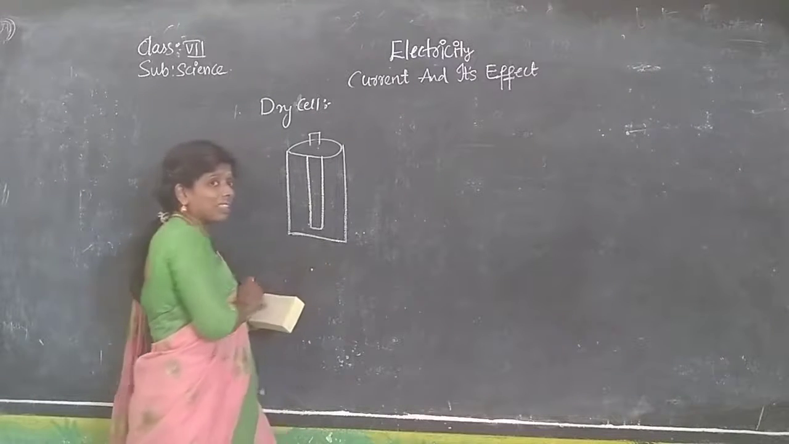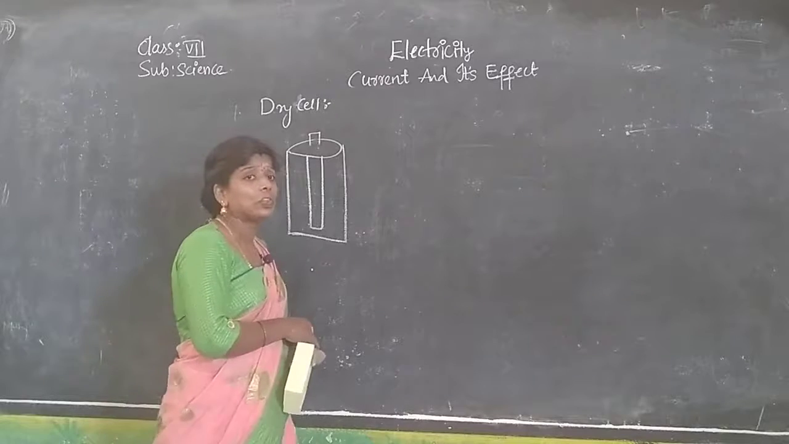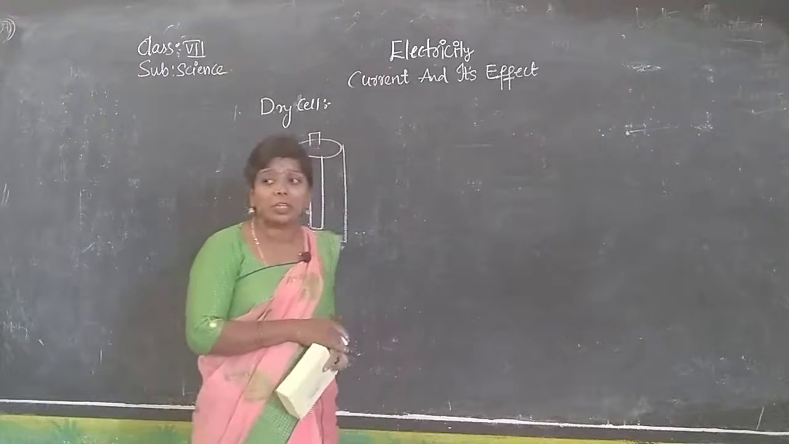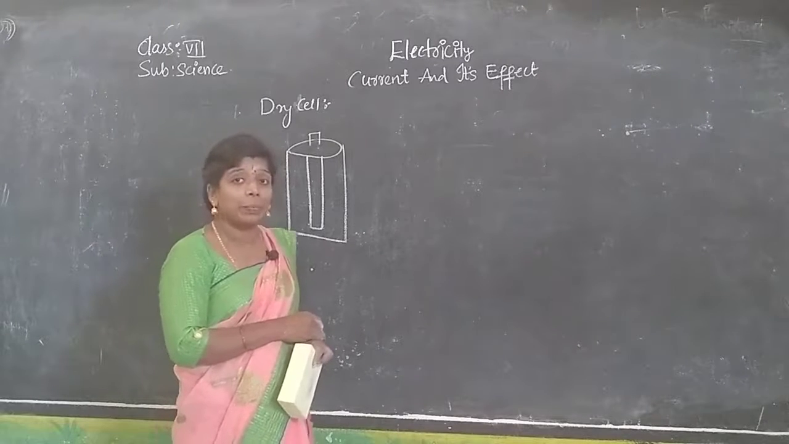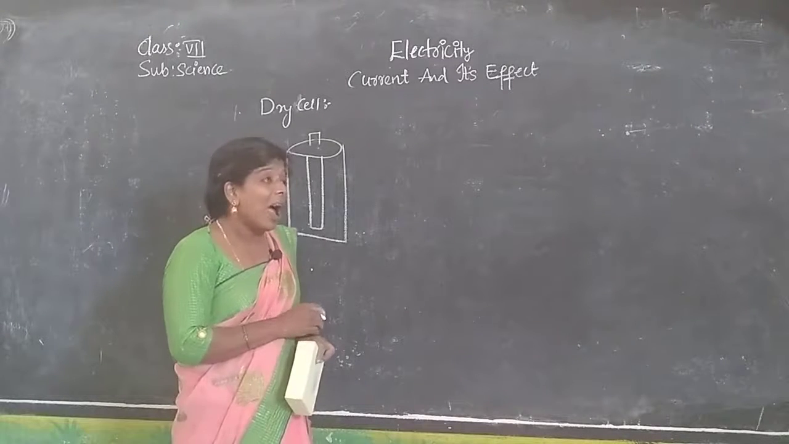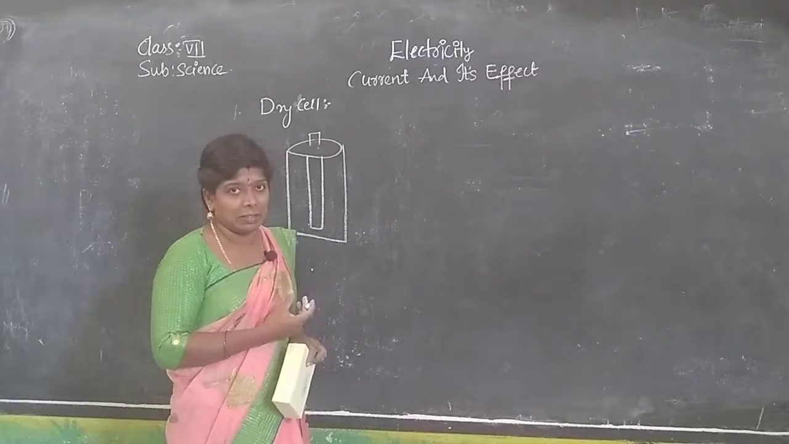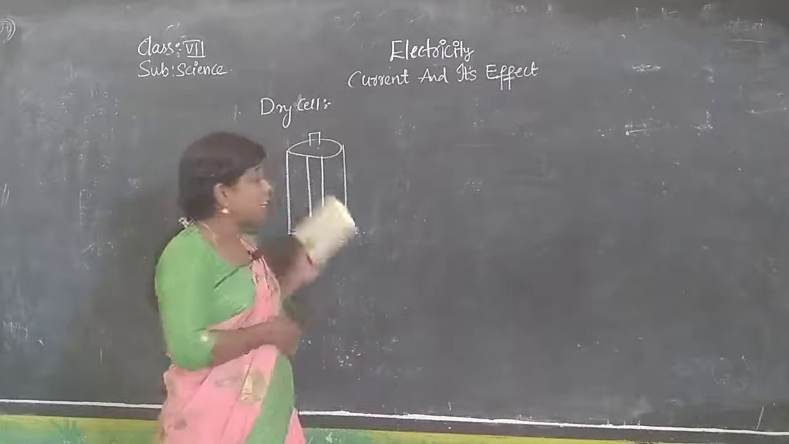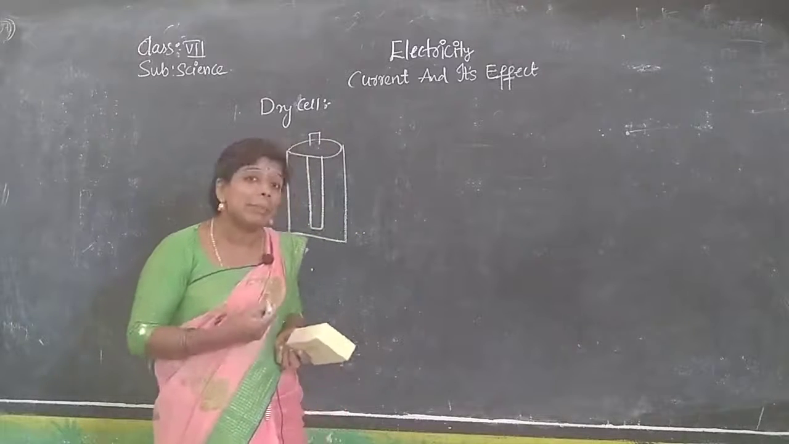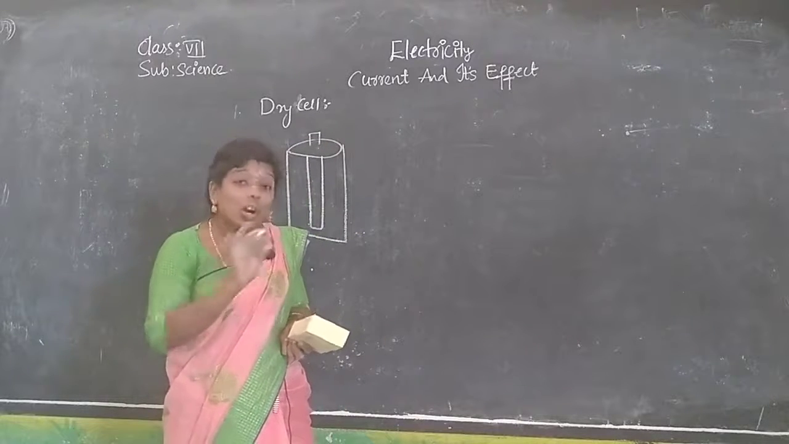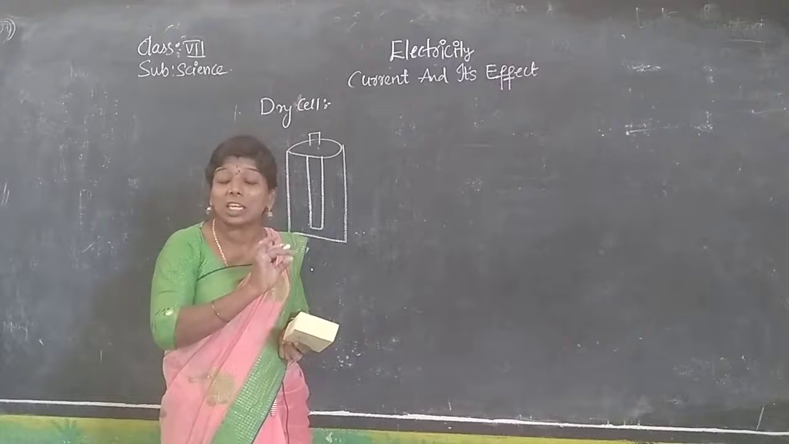For example, we use them in our remotes and clocks. We find these cells in torch lights also. So, how is its appearance? See, I have written here dry cell. We will have wet cells also. Dry means there won't be water in it, I mean, no liquid substance.